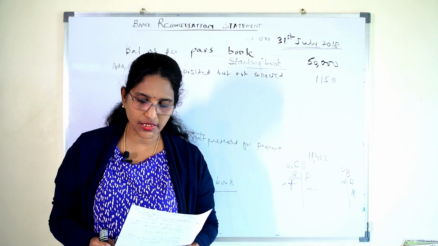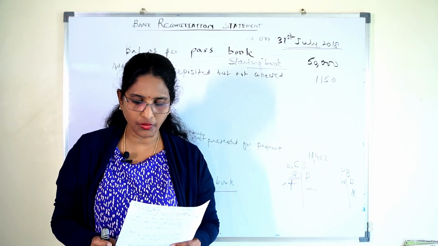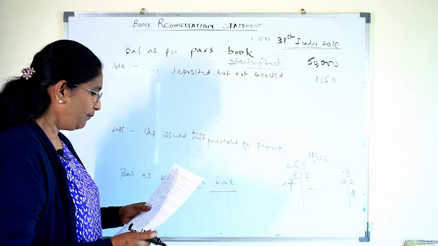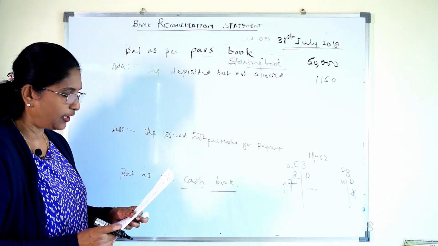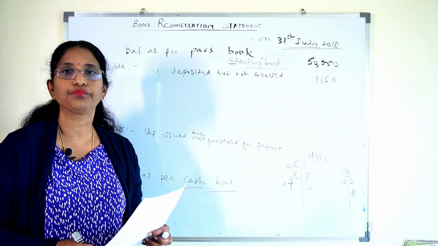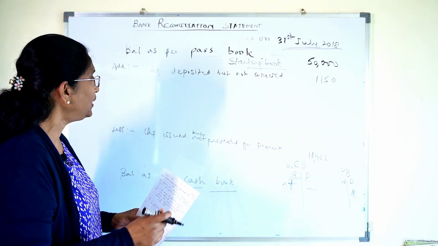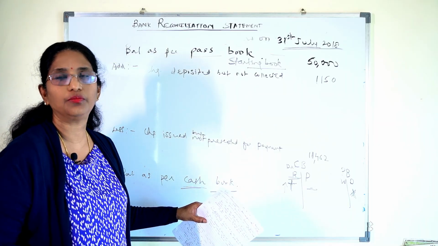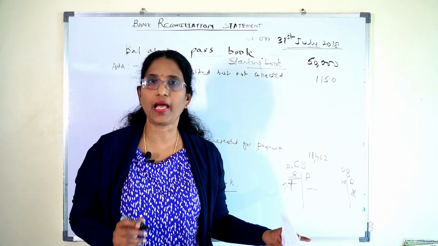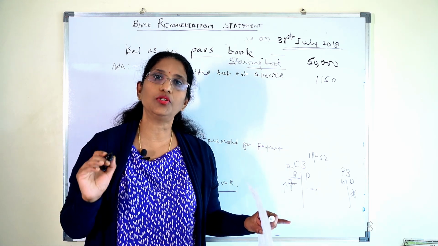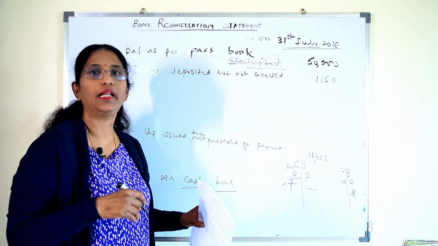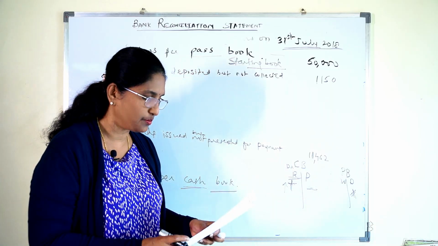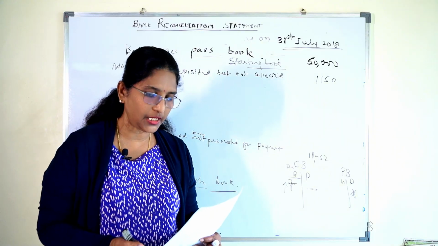The bank charged 460 for its commission and allowed interest of 100, which were not mentioned in the bank column of the cash book. Balance as per cash book means the bank column of the cash book. You should remember that when you are understanding what we are doing here, when we are doing the cash book and the passbook.